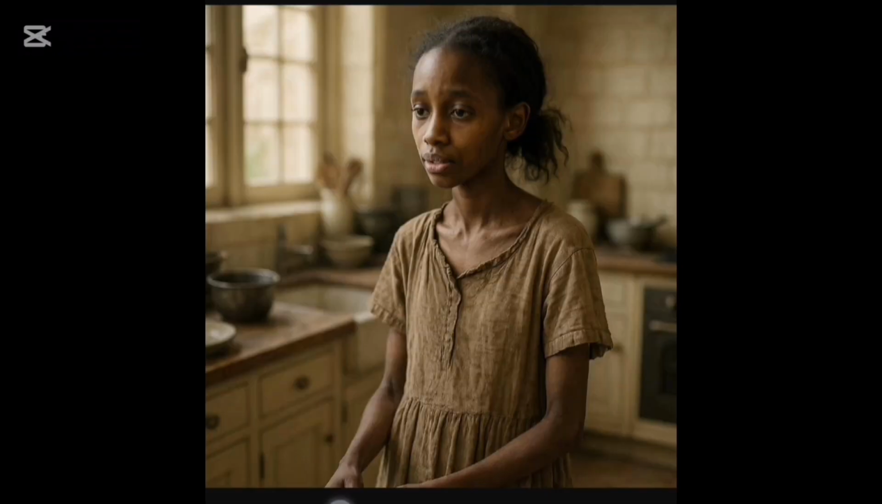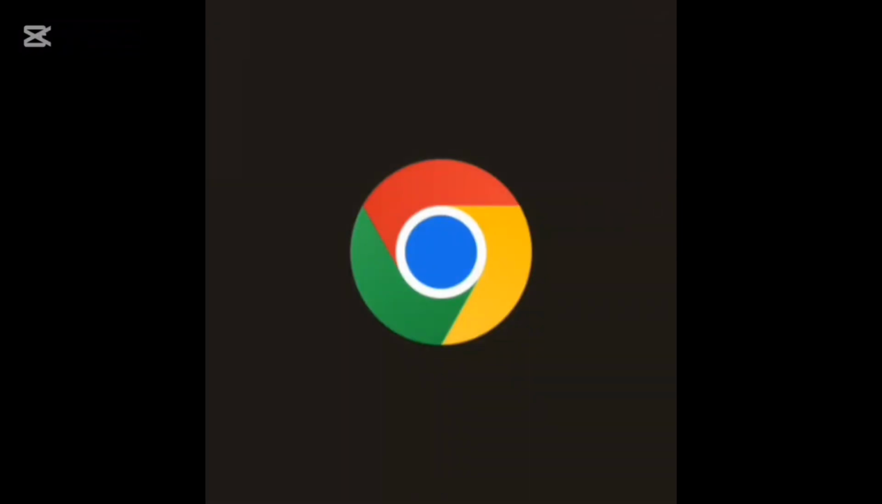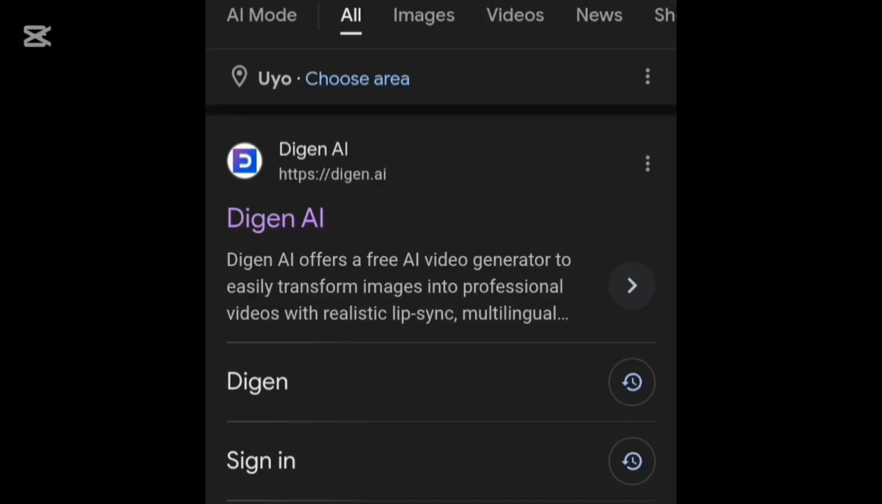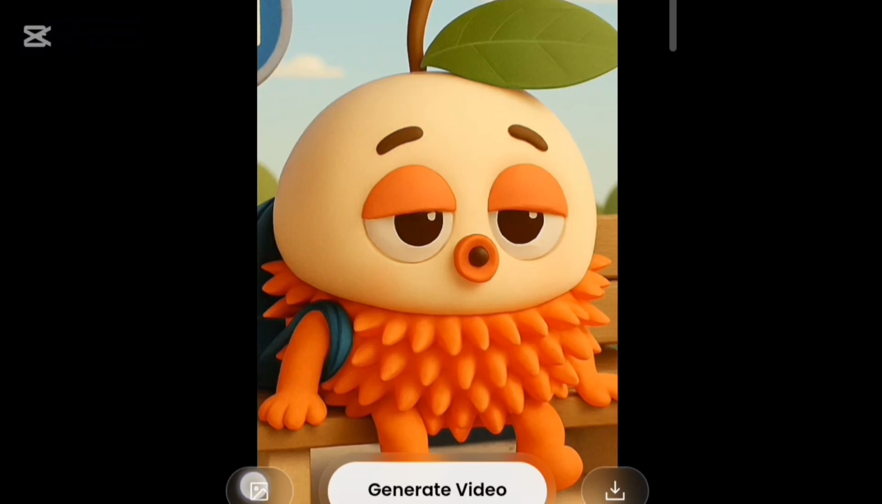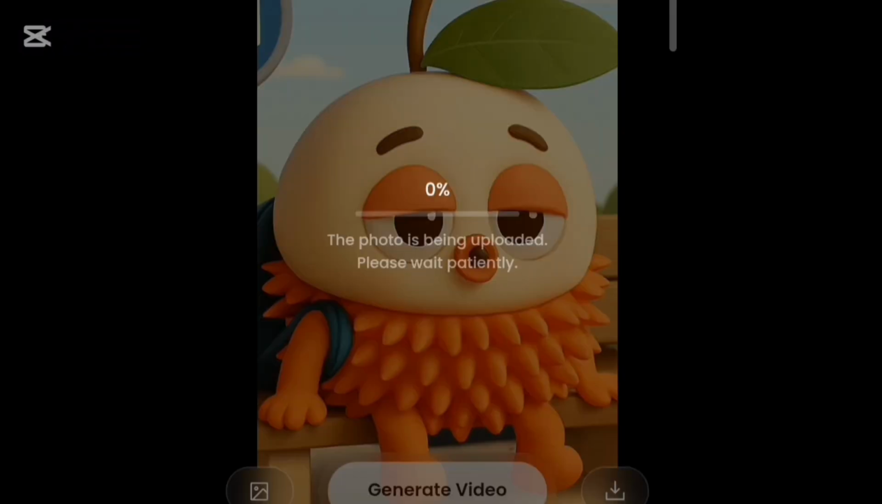Once I download it, it's also going to save in my gallery, and then the next thing we are going to do is go to the app that we are going to use in generating our video. Now the first app we are going to be using is Digin AI. So you want to go to your Google Chrome, click on Digin, open the image section of the app, and then click on the image we just generated, and then go ahead and put in the prompts.